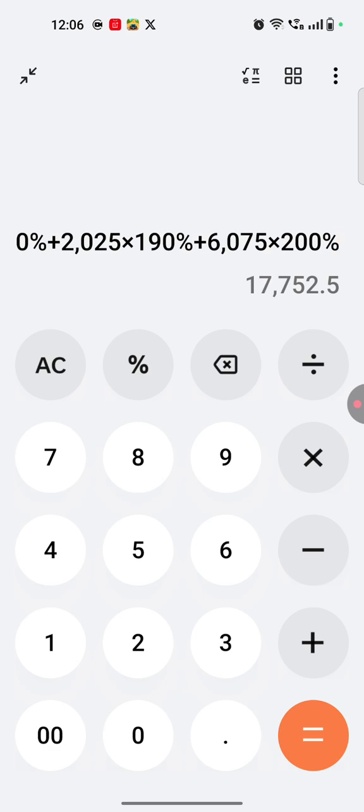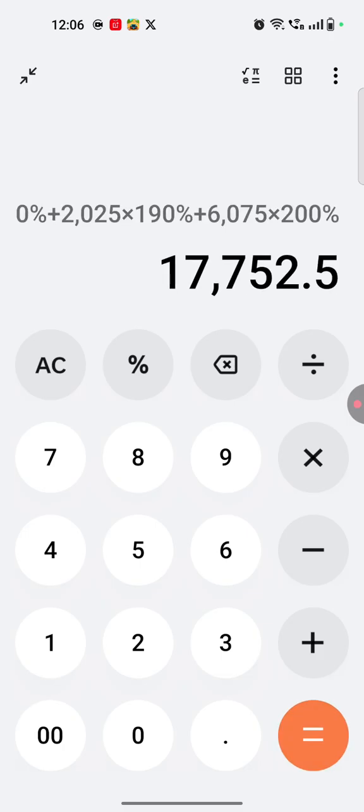So by activating all 6 grids, one can get $17,752.5. This is the total maximum income potential one can earn as an individual through this project for a year. This is for 1 year. This is the maximum income potential by starting this project one can accumulate for a year.